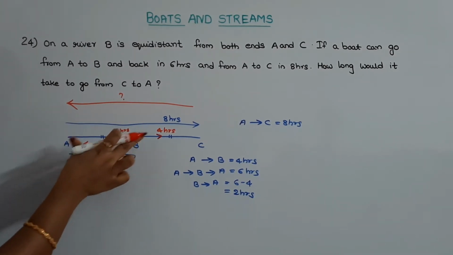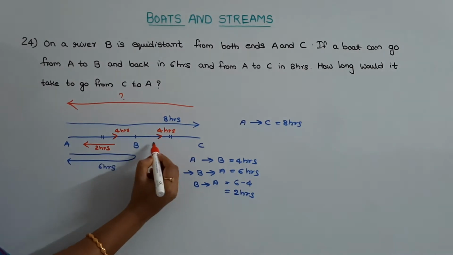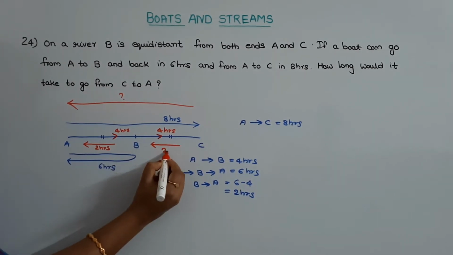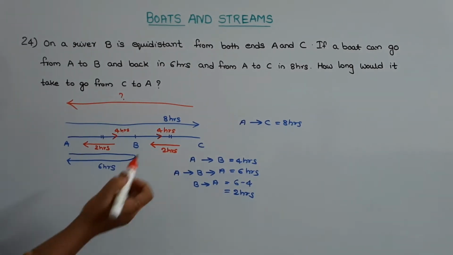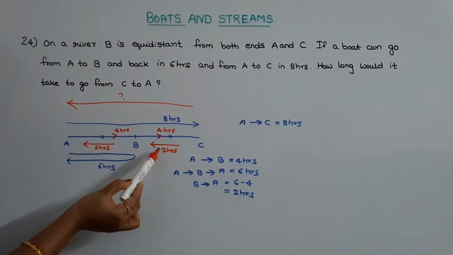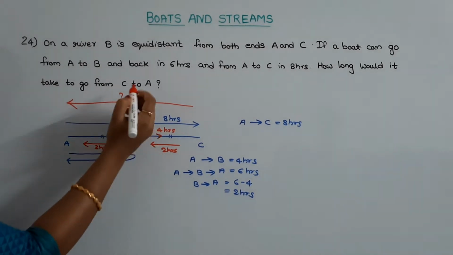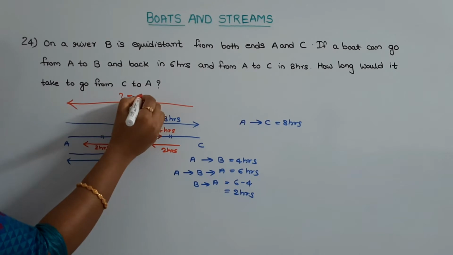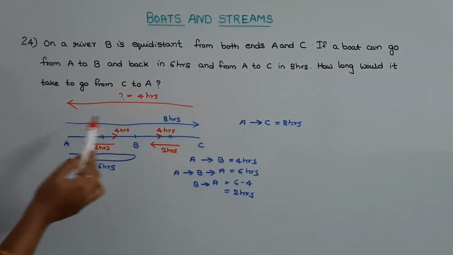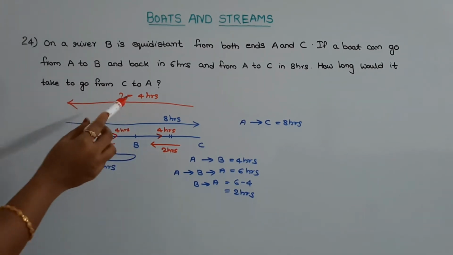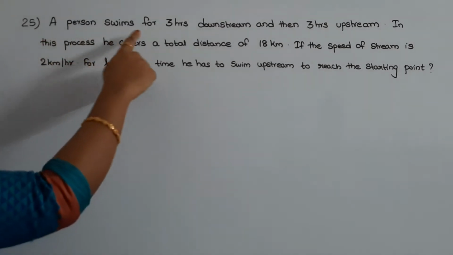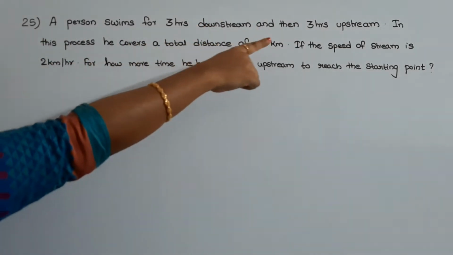Since this distance is same as that of this distance, time taken by the boat to go from C to B will be also 2 hours. Hence, the total time taken by the boat to go from C to A will be this 2 plus this 2. So, that will be equal to 4 hours. Hence, the time taken by the boat to go from C to A is 4 hours and this is the answer.